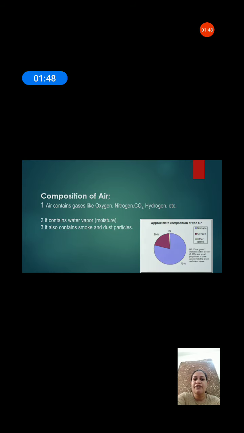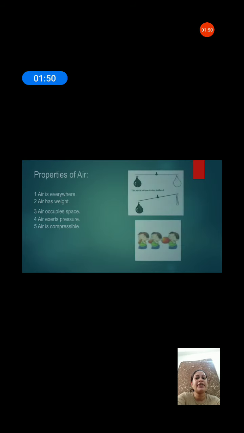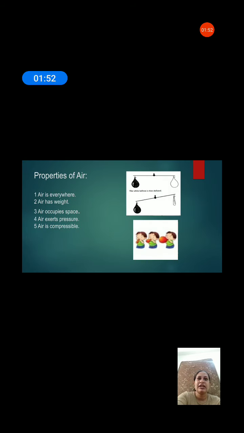The properties of air. The first and most important property of air is that it is everywhere. We all know that air is everywhere. Air is colorless and transparent. We cannot see it, but we can feel it. So it is present everywhere.